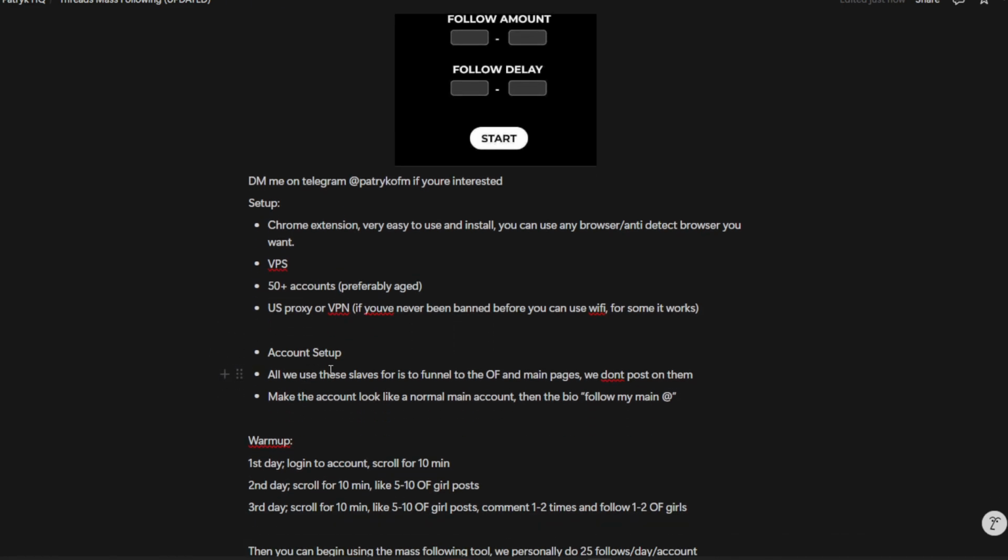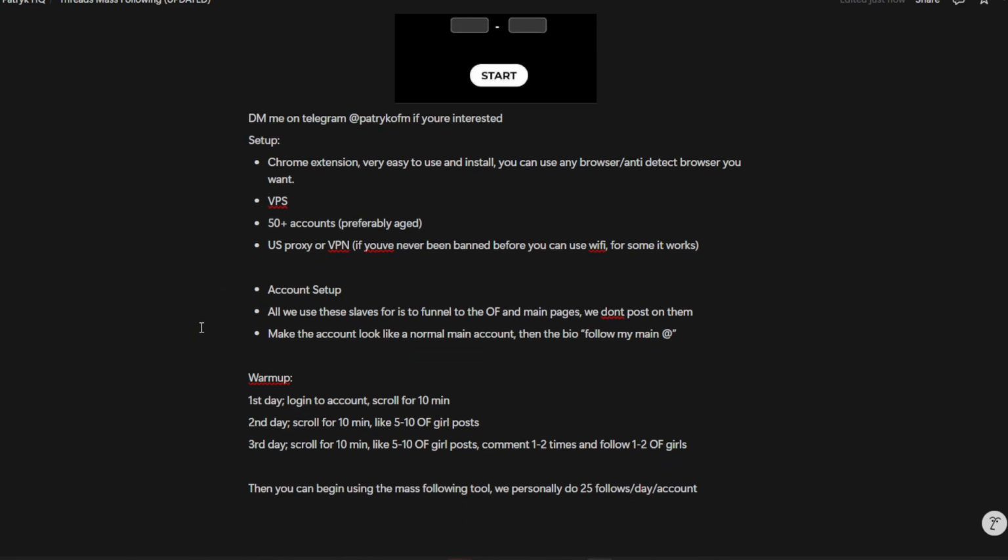Next thing is the account setup. All we use these slaves for is to funnel to OF and main pages. We don't post with them. So for these 50 accounts, let's say it's for one model, we'll change the username to something related to her, change the profile picture to her, change the name, put the OF link in the bio, and make the bio say follow my main at. On some of the accounts we post once, with the caption follow my main at, and that's all we do. Then the accounts are just there and we just follow.